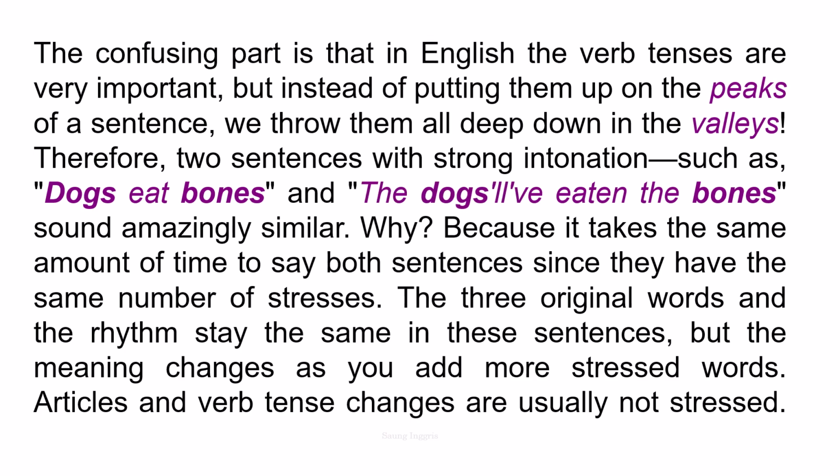The confusing part is that in English the verb tenses are very important, but instead of putting them up on the peaks of a sentence, we throw them all deep down in the valleys. Therefore, 2 sentences with strong intonation, such as "dogs eat bones" and "the dogs will have eaten the bones," sound amazingly similar. Why? Because it takes the same amount of time to say both sentences since they have the same number of stresses. The 3 original words and the rhythm stay the same in these sentences, but the meaning changes as you add more stressed words. Articles and verb tense changes are usually not stressed. Now, let's see how this works in the exercises that follow.